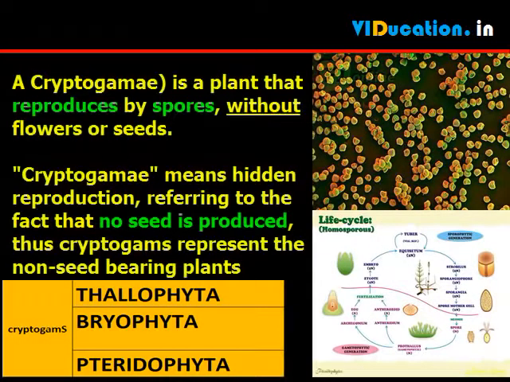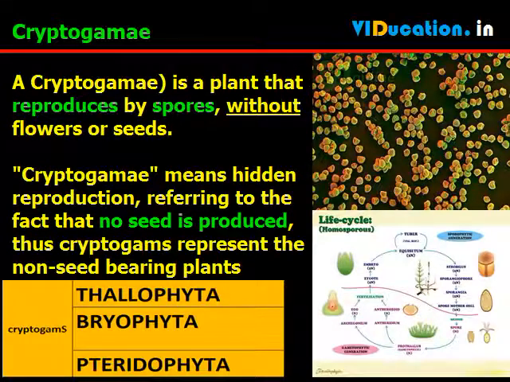The cryptogam, scientific name cryptogamia, is a plant in the wide sense of the word that reproduces by spores, without flowers or seeds. Cryptogamia, from the Greek kryptos, hidden, plus gamein, to marry, means hidden reproduction, referring to the fact that no seed is produced. Thus cryptogams represent the non-seed-bearing plants.